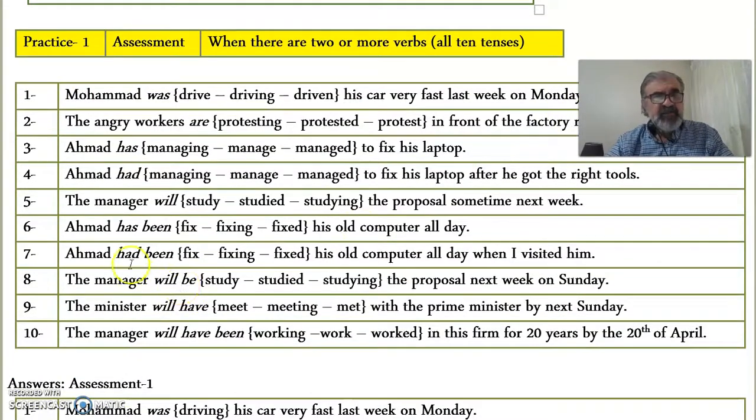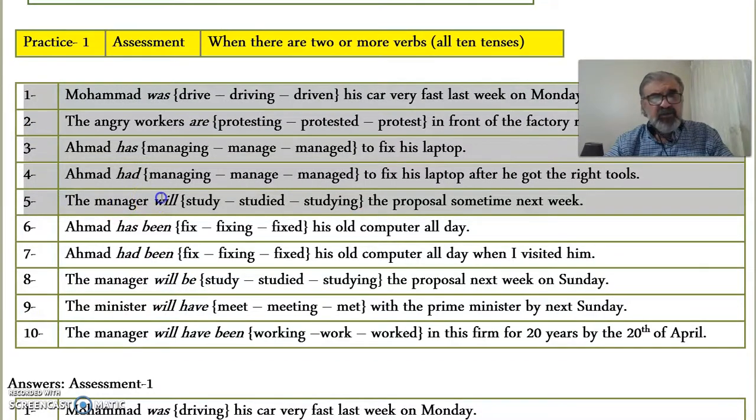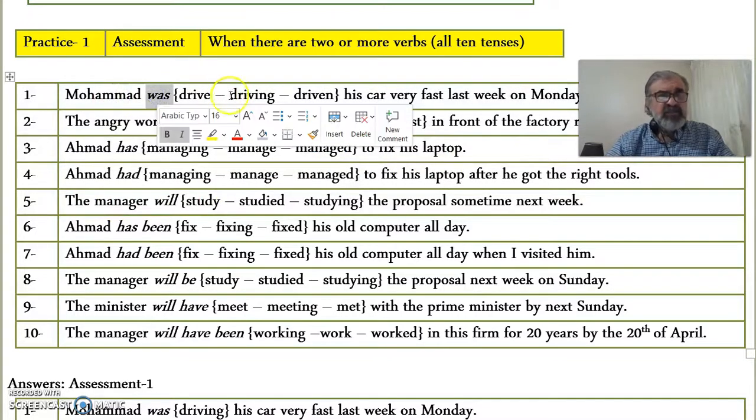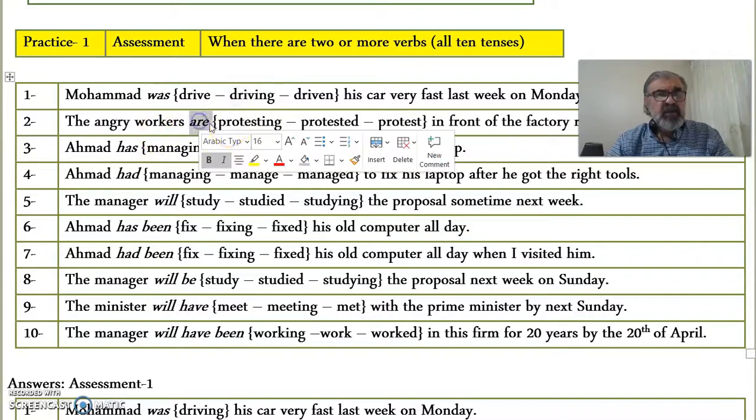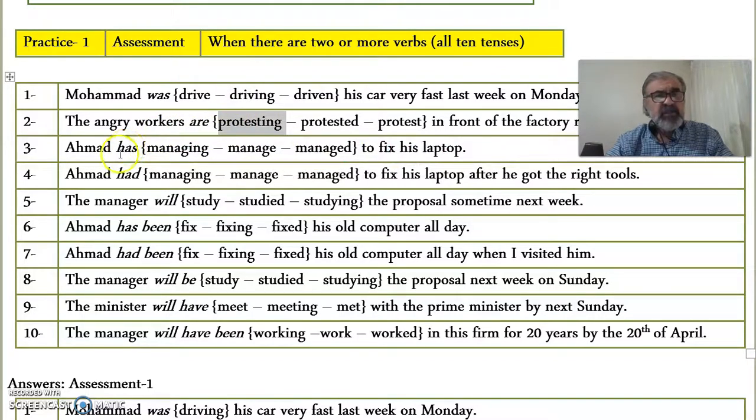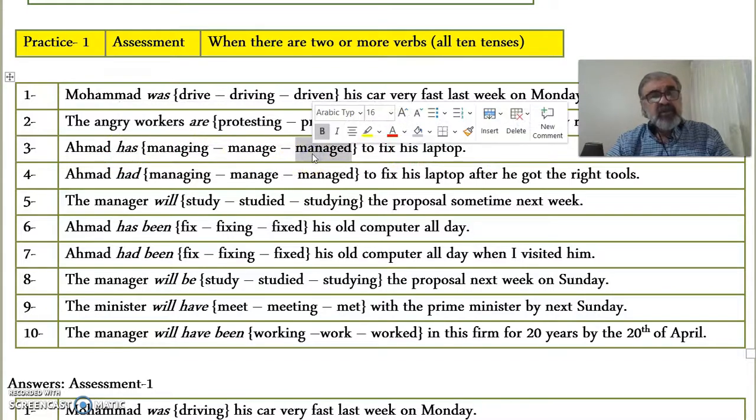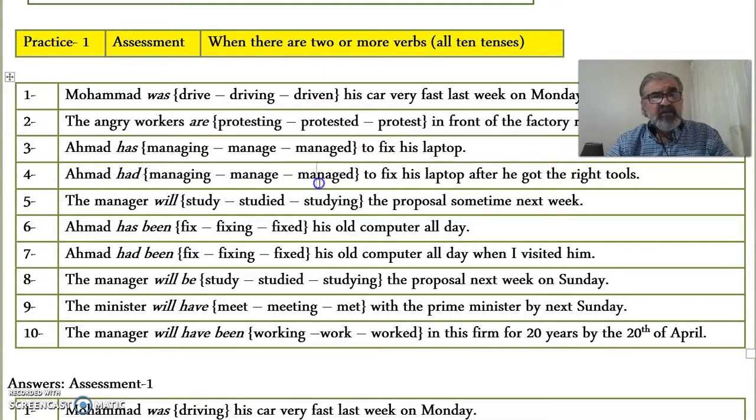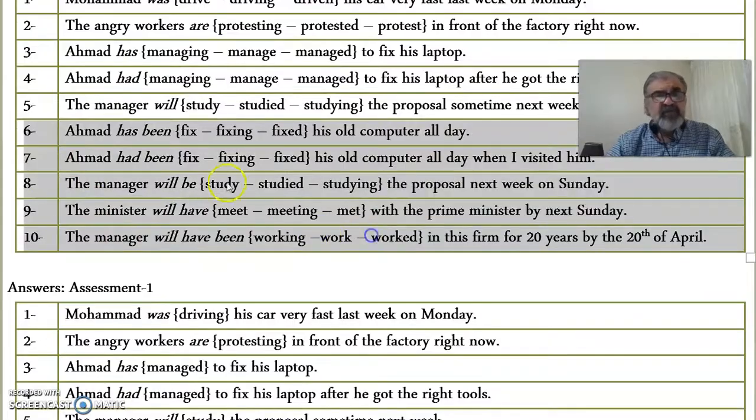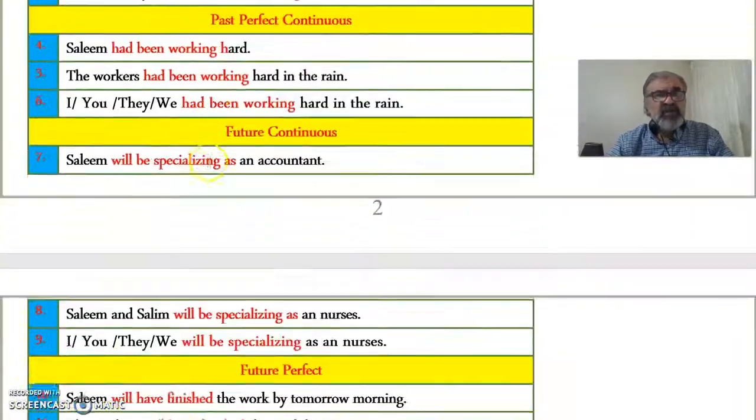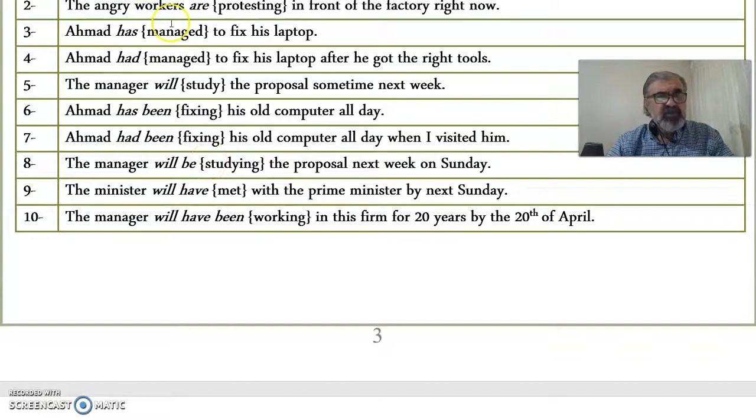Now the first 5 sentences are a reminder of our previous tutorial, like Muhammad was followed by the ing form, past continuous, are persisting, present continuous, has managed, present perfect, had managed, past perfect, will study, future simple. Now, the last 5 are on what we have studied earlier in this tutorial.